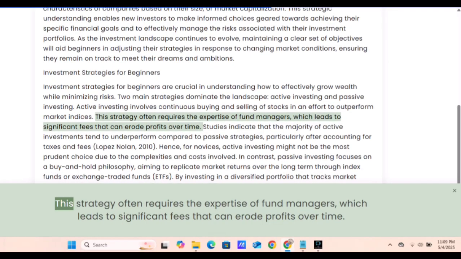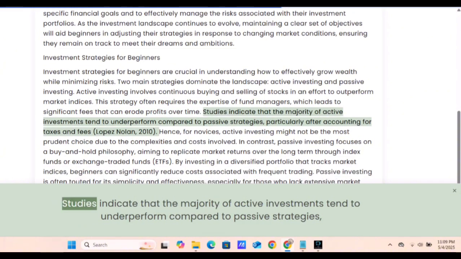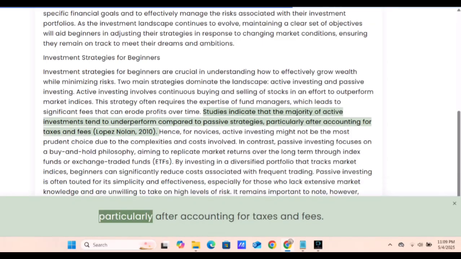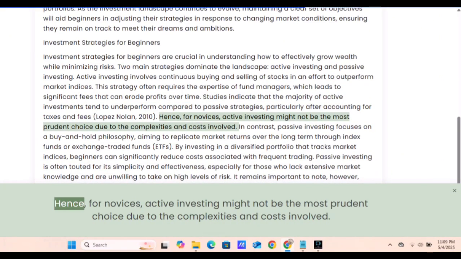This strategy often requires the expertise of fund managers, which leads to significant fees that can erode profits over time. Studies indicate that the majority of active investments tend to underperform compared to passive strategies, particularly after accounting for taxes and fees.